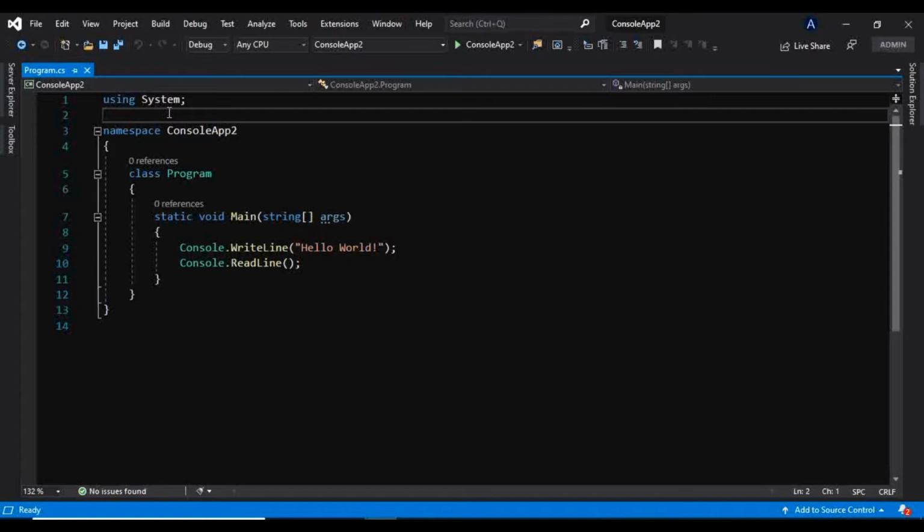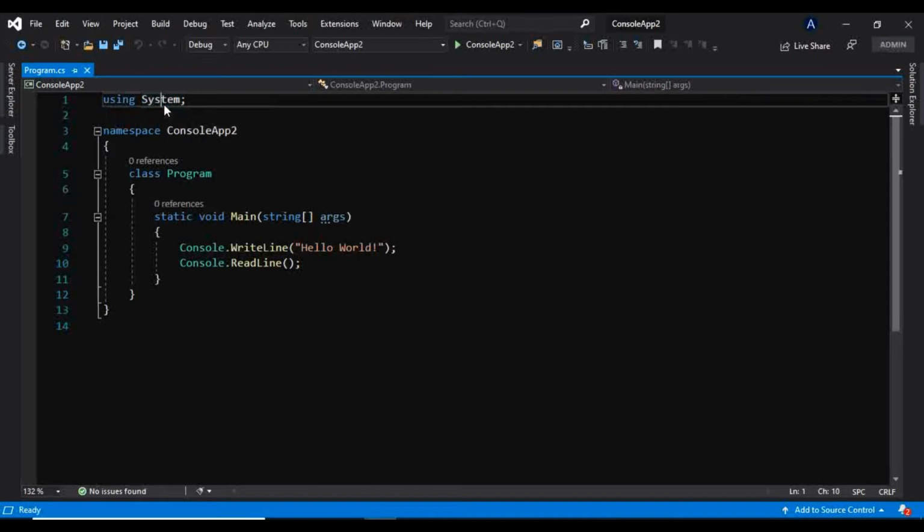That framework class library contains this assembly, and this assembly gets installed into the GAC. So what is GAC? GAC is the Global Assembly Cache, and we will know about it in great detail in our next video. But for now, this System assembly gets installed into the GAC. That is why that assembly is a strong named assembly, and why we don't have to give a reference to this System assembly externally or manually in this project. Whatever assembly gets installed into the GAC is a shared assembly.